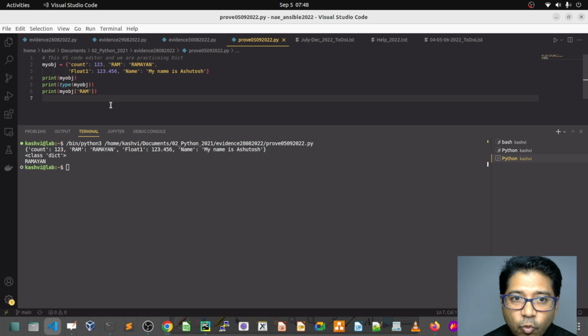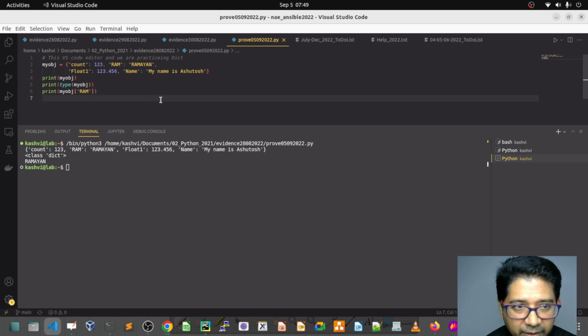For that I want to use a for loop. We have to explore how to track every element. The for loop is very useful. I'm going to discuss all the loops, like if-else and while loops, in a different session. But today we'll spend time on the for loop, then come back and see how the dictionary can be very easily accessed with the for loop. Should I go for the for loop?